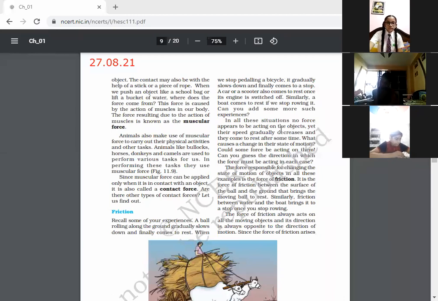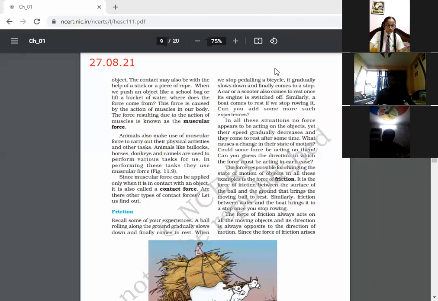After that, we discussed the effects of force: with the effects of force, we can change the direction, shape and size of a particular object. Clear? Next, today we're going to discuss the types of forces.